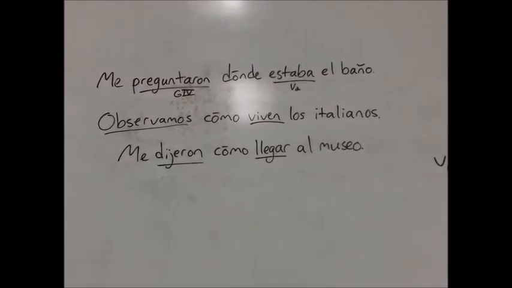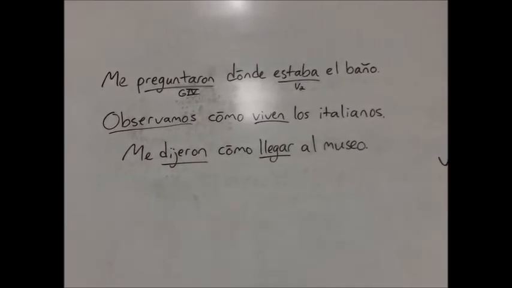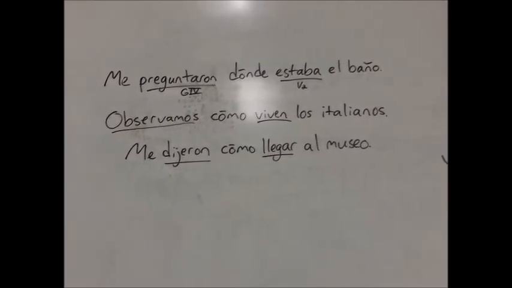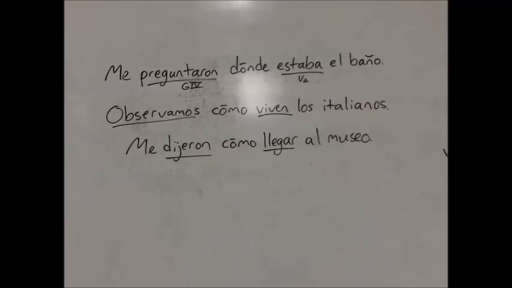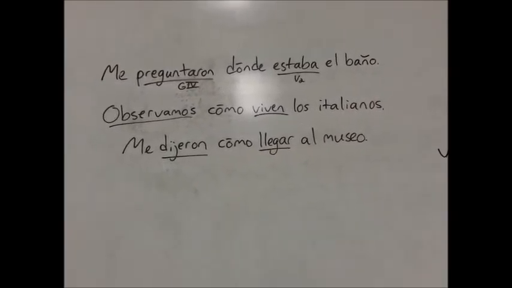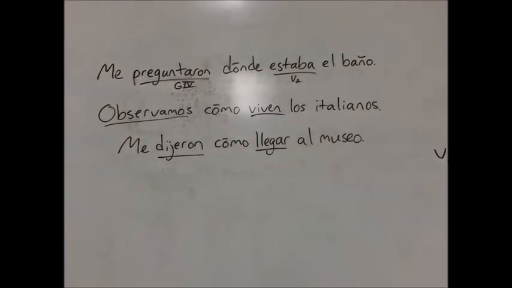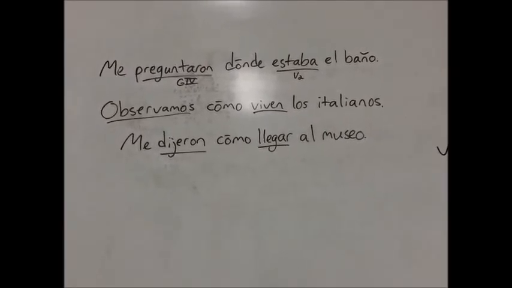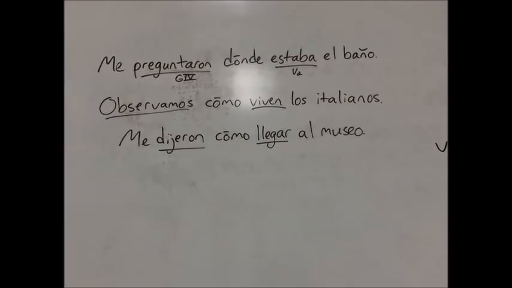In the second sentence, we have observamos cómo viven los italianos. We observe how the Italians live. The first subject is nosotros, and the second subject is the Italians. So since there's a change in subject, viven, el V2, is conjugated in the indicative.